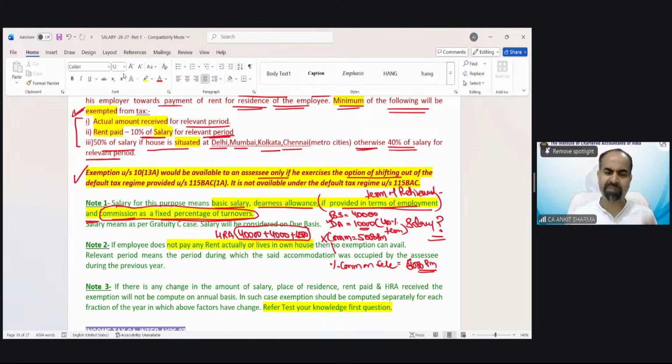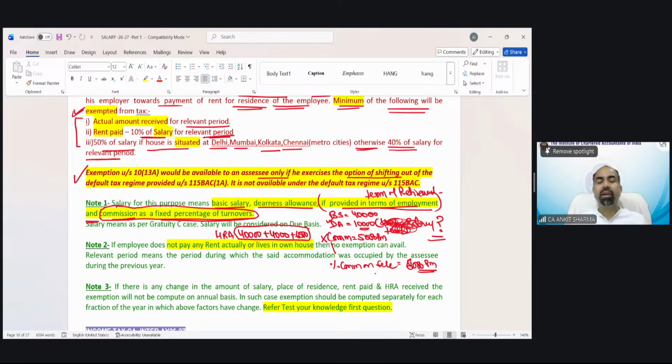That would be specifically given in the question. If only DA of 10,000 is written and nothing else is provided, then that DA would not form part of my salary. So basic salary plus DA as per terms of employment and percentage commission on sale.